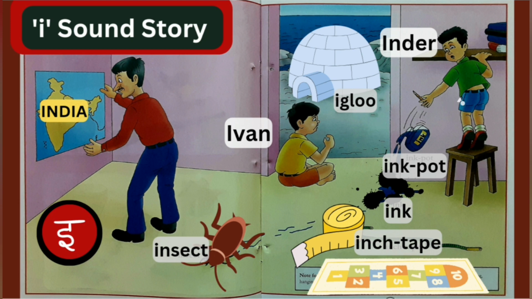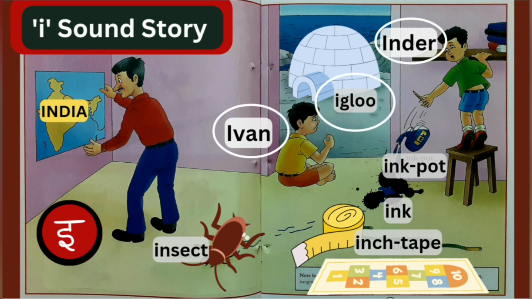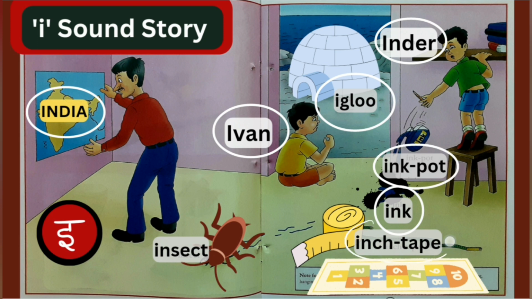First, the names of two boys start with E. This is E Inder and E Ivan. Ivan was looking at an igloo. Inder's father bought a map of India. Inder wanted to fill ink in his pen. The ink pot fell down near an inch tape. Just then, an insect came and walked on the ink.